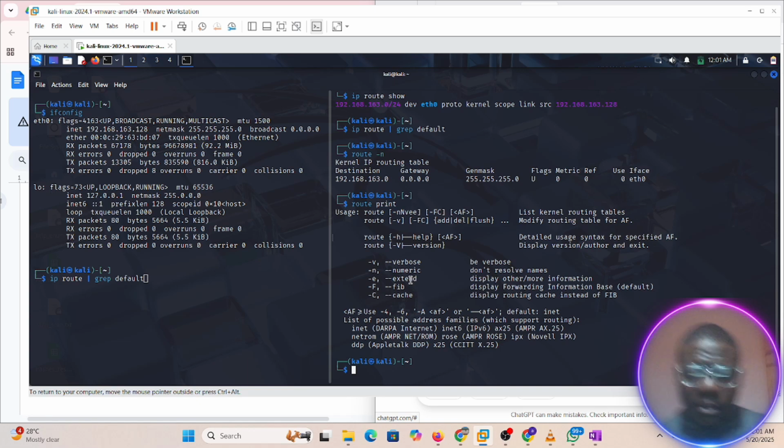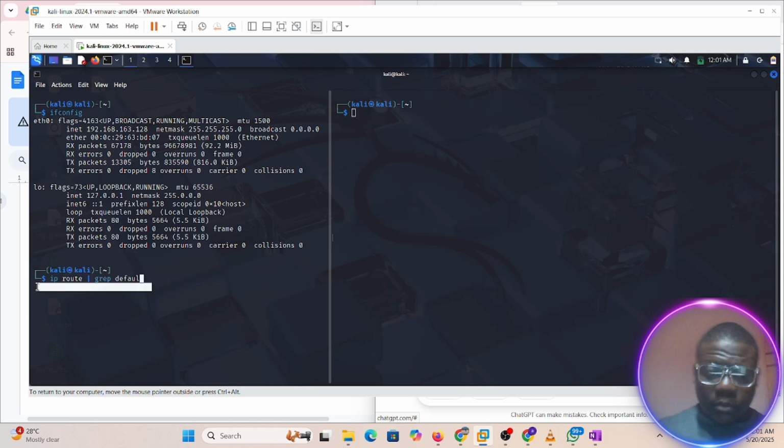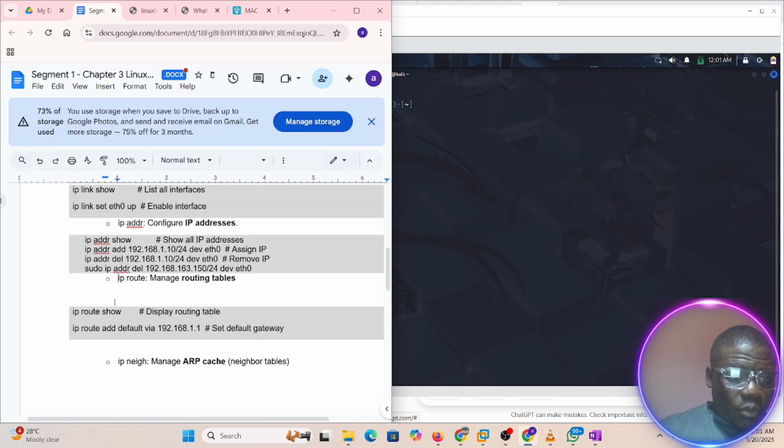Route print. Okay, clear. So we are good. So now let's see. We want to check add default via, this sets the default gateway. This is if I want to set the default gateway. I don't want to mess it up now. So you don't need to mess it up.